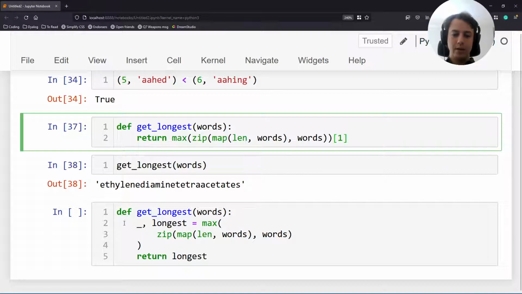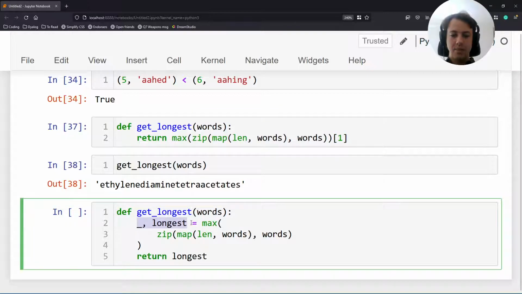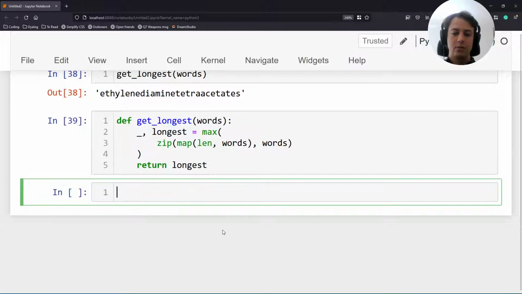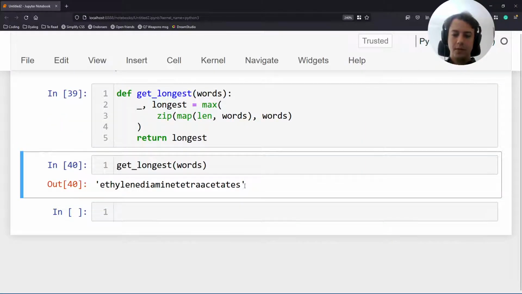Instead of indexing, I can unpack it, and I don't care about the length, so I can just ignore it. The underscore is a semantic cue that says I don't care about that value, and then the longest word is here, and then we return the longest word. So that's how this works.